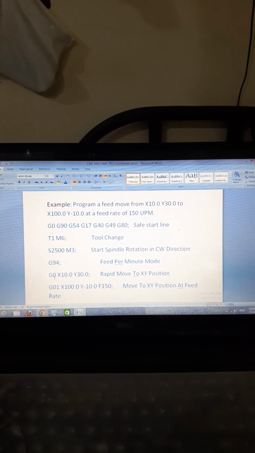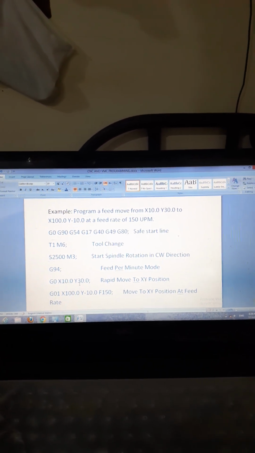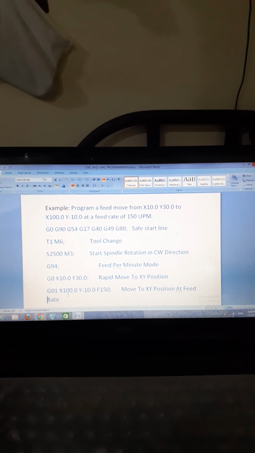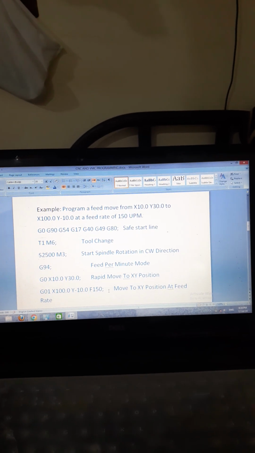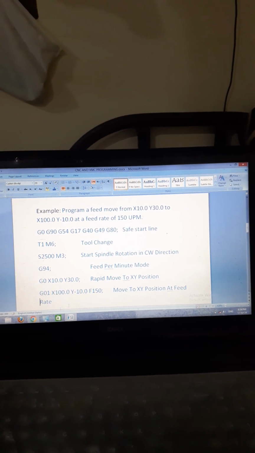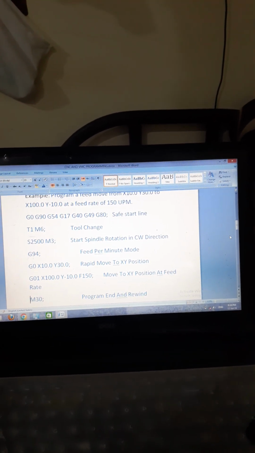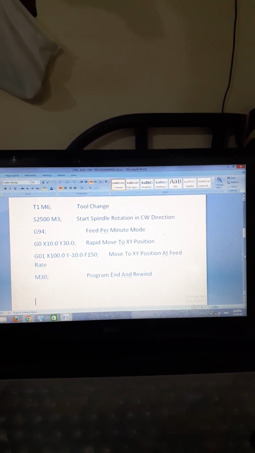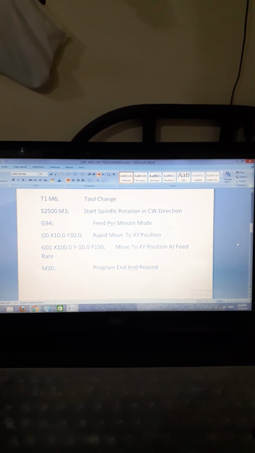G0 rapid move X 10.0 Y 30.0, rapid move to XY position. G01 linear feed move X 100.0 Y minus 10.0 at feed rate of 150, move to XY position at feed rate. M30 program end and rewind. This is the example of G01 linear feed move.